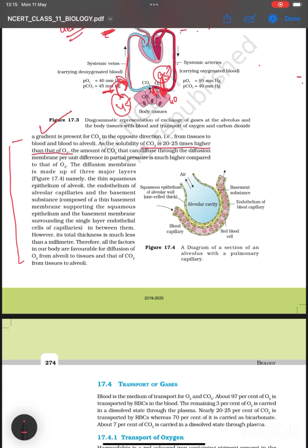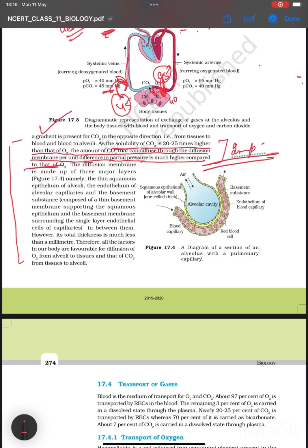It is written that the solubility of CO2 is 20-25 times higher than that of O2, the amount of CO2 that can diffuse through the diffusion membrane per unit difference in partial pressure is much more as compared to that of O2. Very important line.